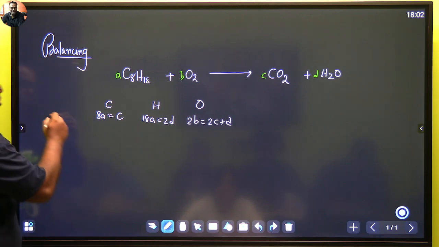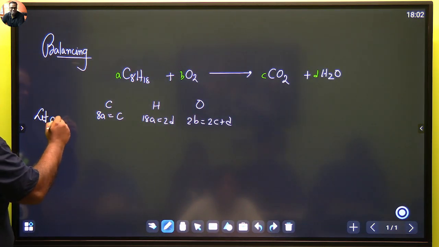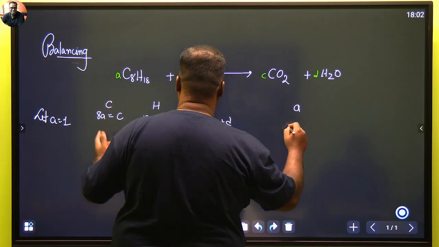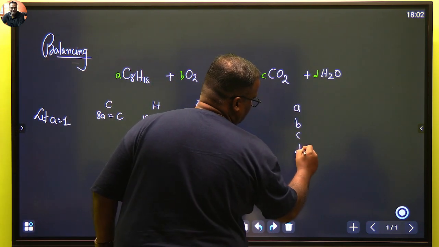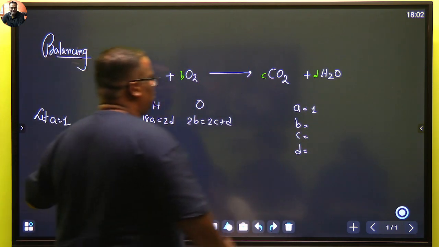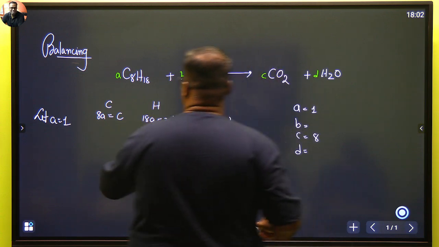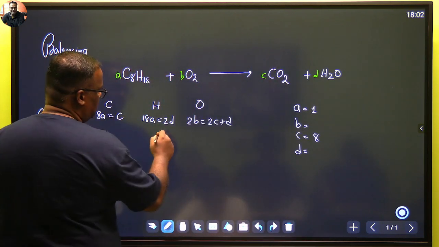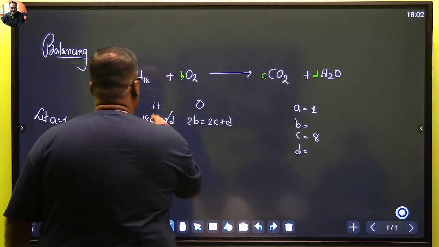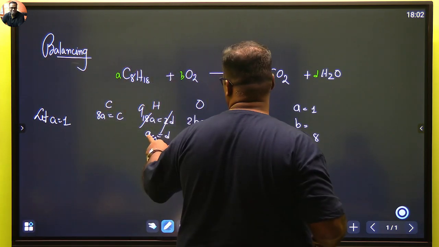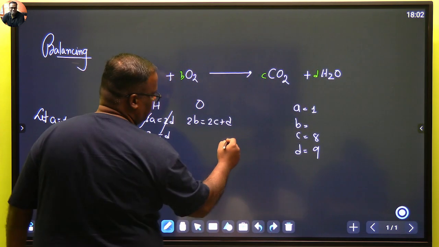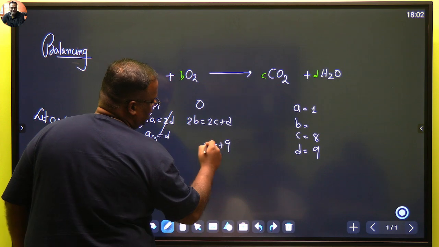Now see which is appearing most. A is appearing most. So we say let A be equal to 1. Now we will put our values. We have A, B, C, D out here. So A we have already assumed as what, beta? 1. That means C is equal to 8 times of A, which is 8. And 2D is equal to this. That means D is equal to 9A. Hai na? 2 9s are 18. So D becomes 9. And now we need to put the value of C. So 9 plus 2C should be equal to